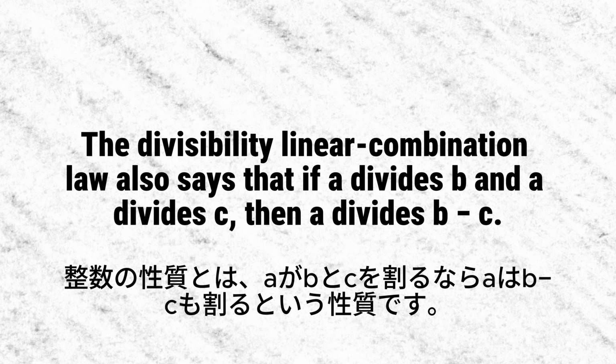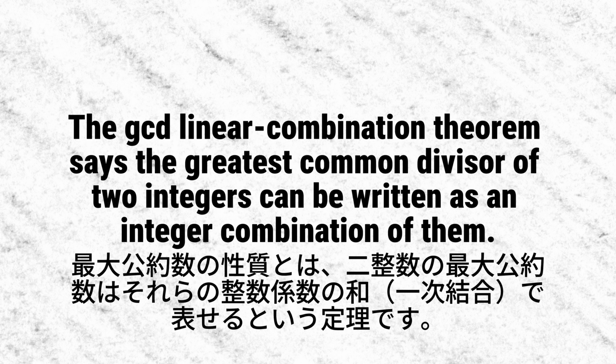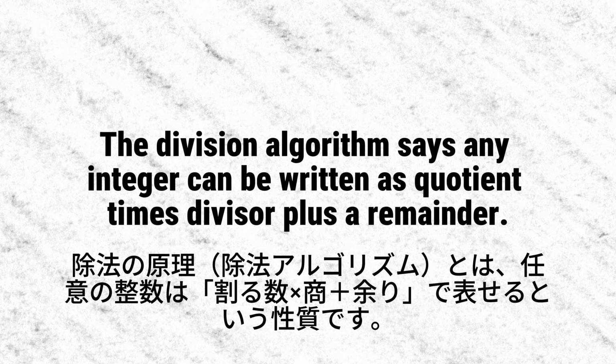The divisibility linear combination law also says that if A divides B and A divides C, then A divides B minus C. The GCD linear combination theorem says the greatest common divisor of two integers can be written as an integer combination of them. The division algorithm says any integer can be written as quotient times divisor plus a remainder.